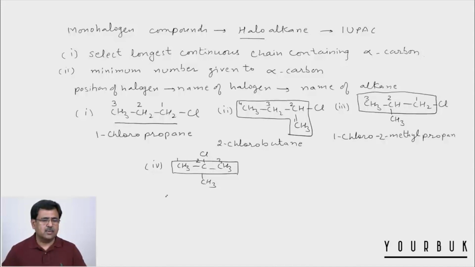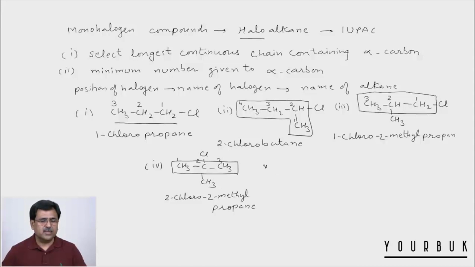So its name is 2-chloro, then we write 2-methyl, and then we write propane. So its name is 2-chloro 2-methyl and propane.